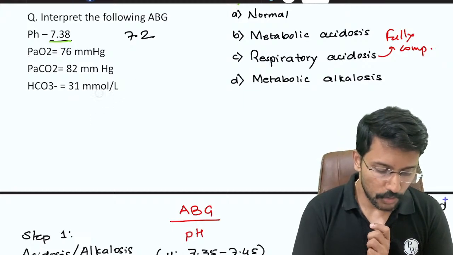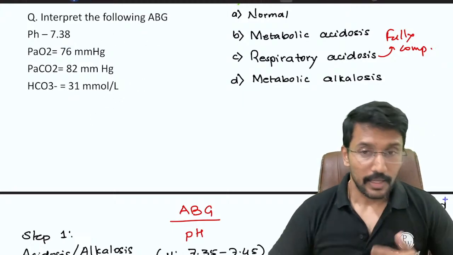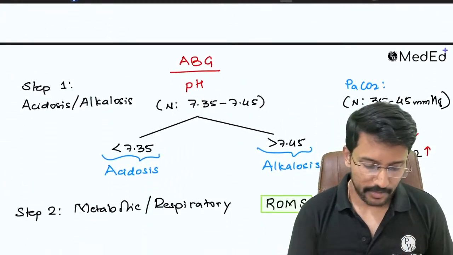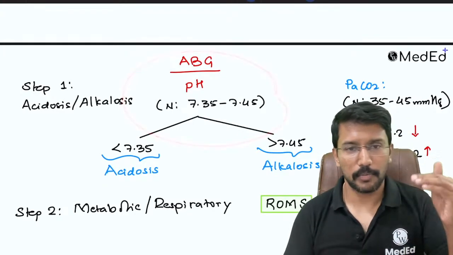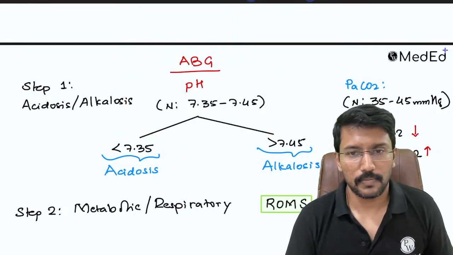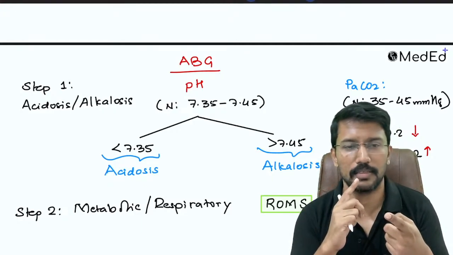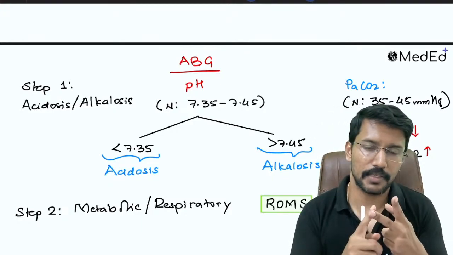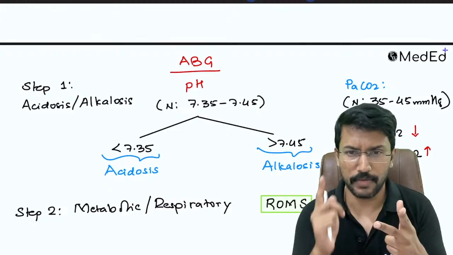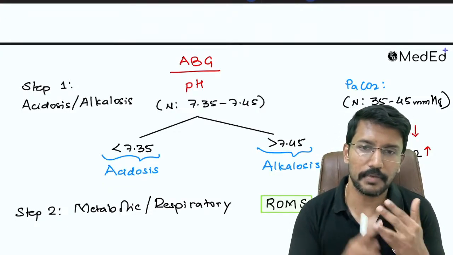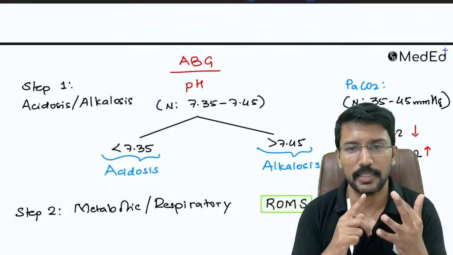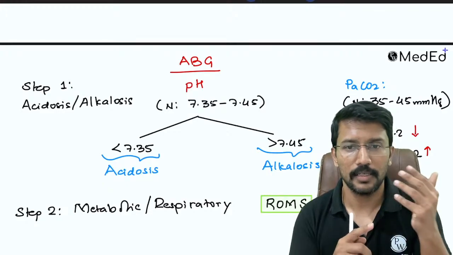Now the real confusion on these questions is, if the pH is normal, how will I interpret the first step itself? See, we have three things to look at. One is, first decide whether it is acidosis or alkalosis. Then decide whether it is metabolic or respiratory. For that we have this ROMS. Third, decide whether it is fully compensated, partially compensated or uncompensated, looking at the pH, right?